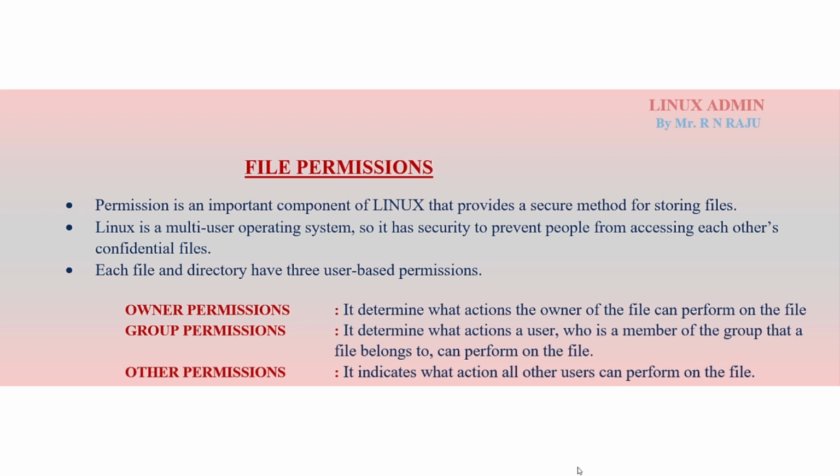So what are group permissions? It determines what actions a user can perform as a member of the group. And the third one is other permissions. It indicates what actions all other users can perform on the file. So whoever created the file has owner permissions, and any user who belongs to the group has group permissions, and except the owner and group members, all remaining users are others. So it is the others permissions.